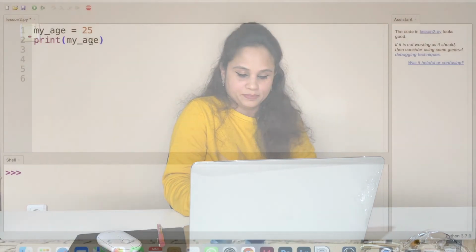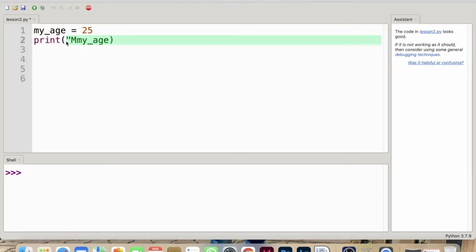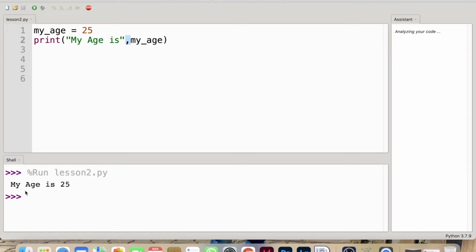If we need to print more than one variable and data in a single print statement, we can separate them by using commas. Let's take an example. I can say print "my age is", comma, my_age. Here "my age is" is a string and my_age is a variable which holds the value 25. We are writing the string and variable my_age together, separated by a comma. When I press the run button, it will print my age is 25 on the output screen.